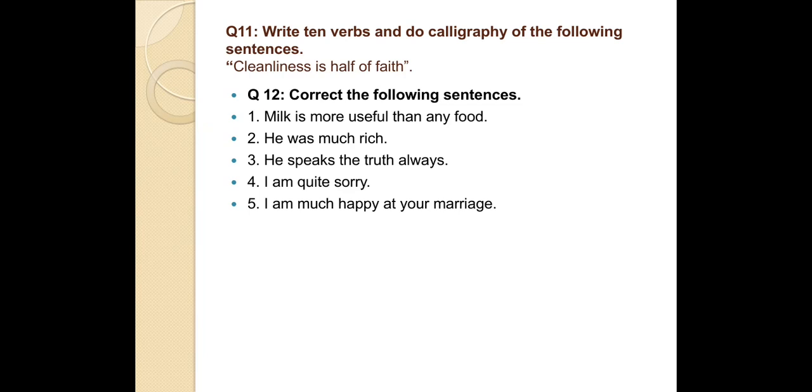Write 10 verbs and do calligraphy of the following sentences. There is sentences there. You will do again writing practice of this sentence, and also you will write 10 verbs. You will not write that verbs again which you have written in your previous worksheet. You will write more 10 verbs there.